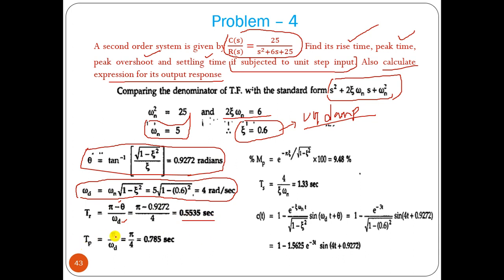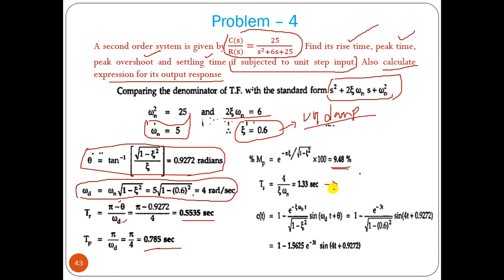TP, peak time, is pi by omega d. Omega d we already know, so pi by that gives the peak time. Now maximum overshoot. The peak overshoot value we can find as a percentage, that is e to the power minus pi zeta divided by root of 1 minus zeta square, into 100. So it comes around 9.48 percent.